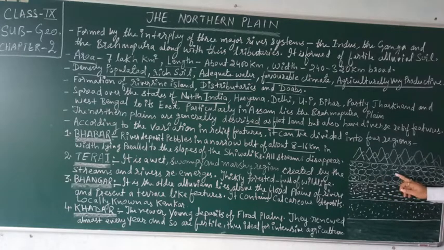Here streams disappear. This belt is the Tarai region. Here streams and rivers appear again, and because of this, it is a wet, swampy, marshy region. This is the belt of Bhangar, old alluvial soil. This is the Khadar, new alluvial soil.